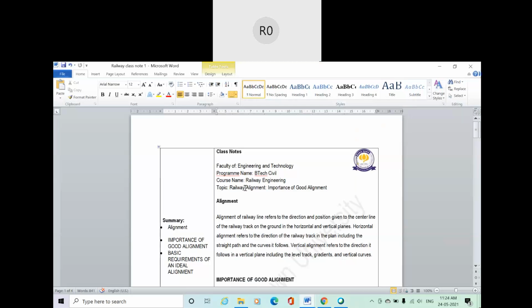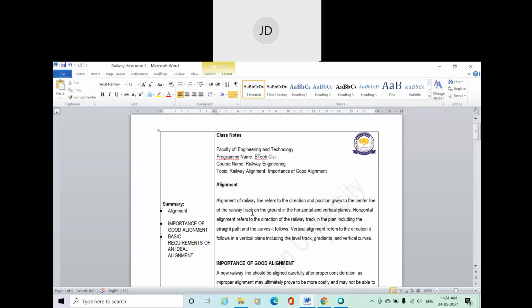Okay. So basically, what is alignment? I think you already got these things in 5th semester for highway. Similarly, we can give a definition for railway also. When it comes to railway, the alignment of a railway line refers to the direction and position given to the center line of the railway track. Basically, alignment represents direction and position. What is the direction of the railway line and what is the position? To safeguard the smooth movement of the railway.